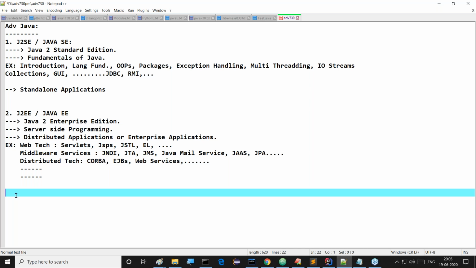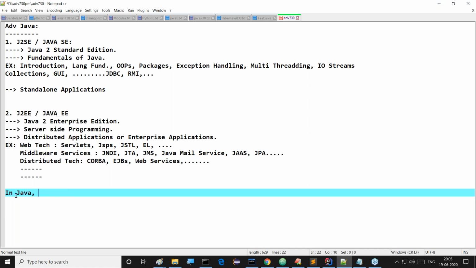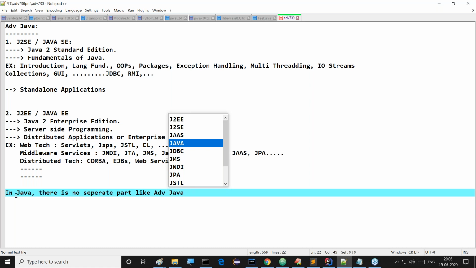In Java, throughout Java, there is no separate part like advanced Java. There is no such terminology in Java. But of course, you may ask me one question: sir, if advanced Java is not available in Java technology or the Java language, there is no advanced Java concept in Java.